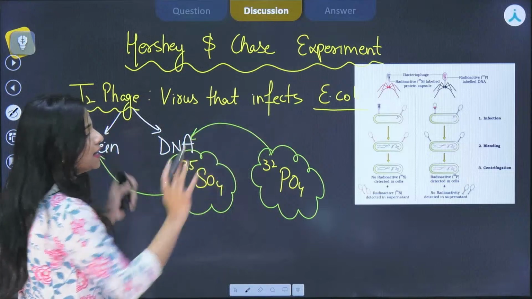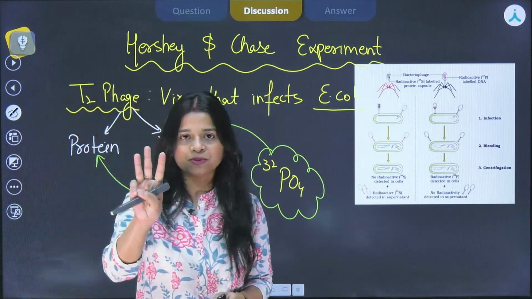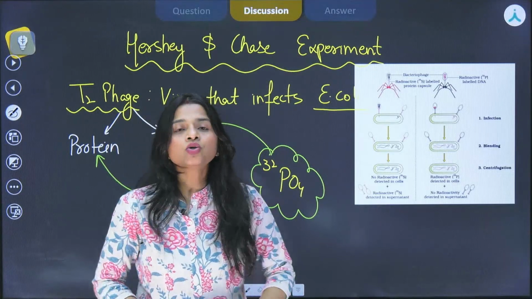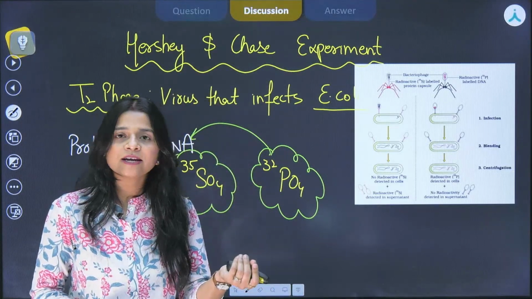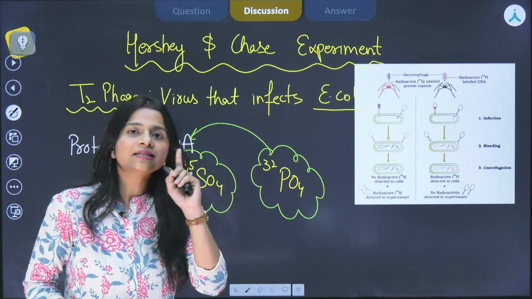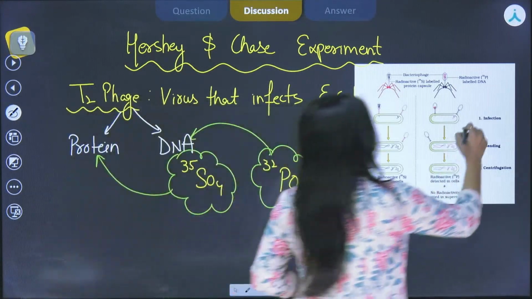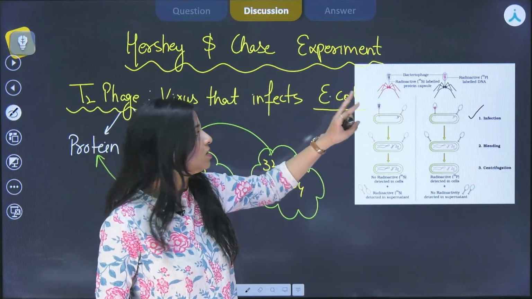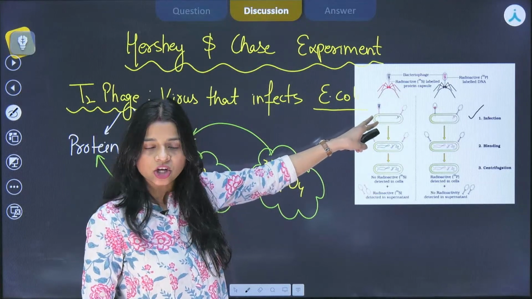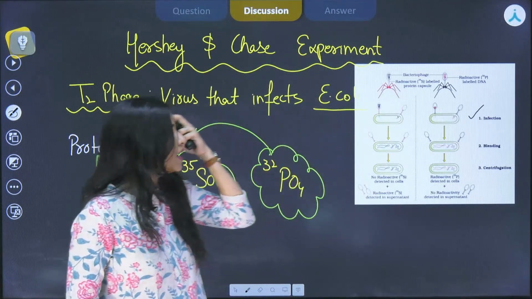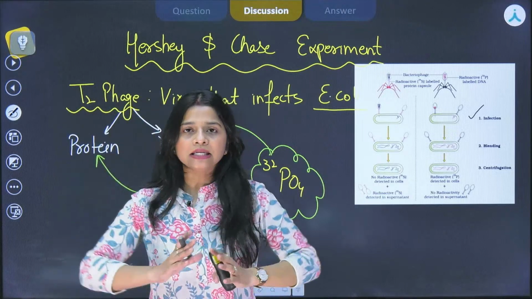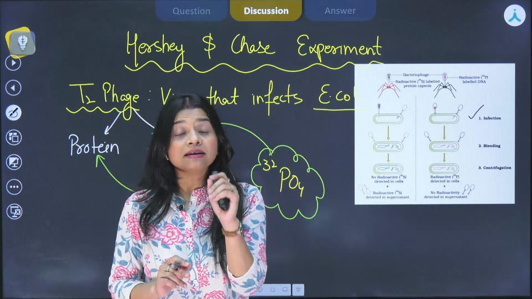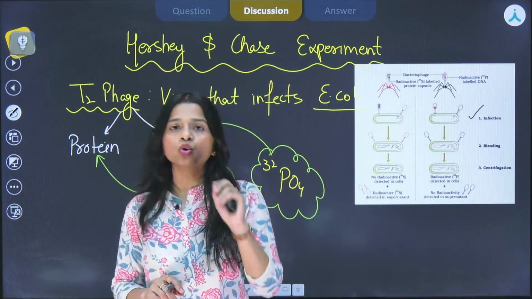Now for this particular experiment, there were 3 steps that were conducted. The very first step was infection itself, okay. So E. coli was infected by this particular phage, that is the T2 phage, okay. So the first step was infection, okay. In this case, the E. coli is coming in contact with this bacteriophage, which will cause the viral infection, okay. Now we had to see that during viral infection, the virus is simply transferring its genetic material into the host, okay.